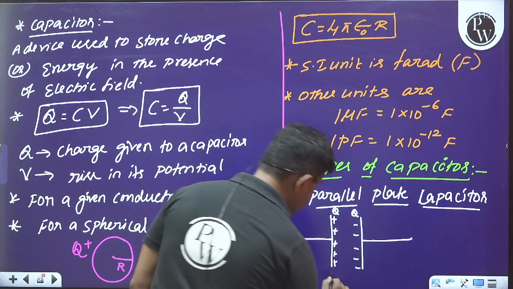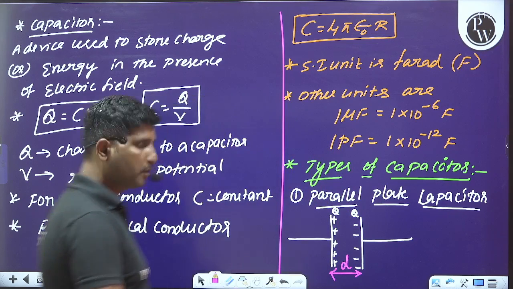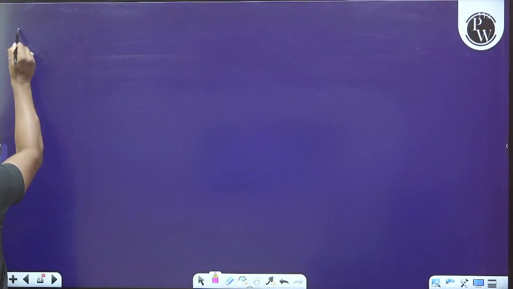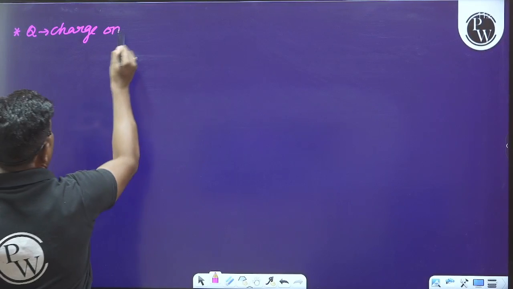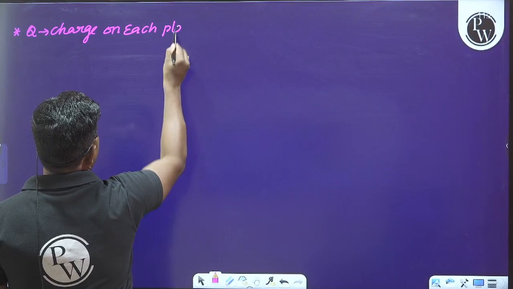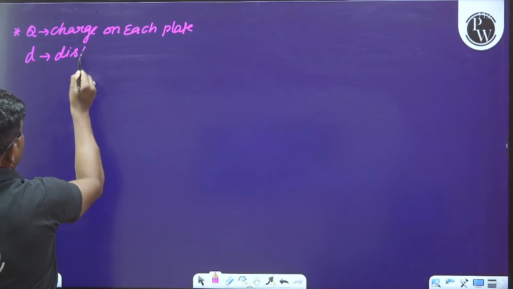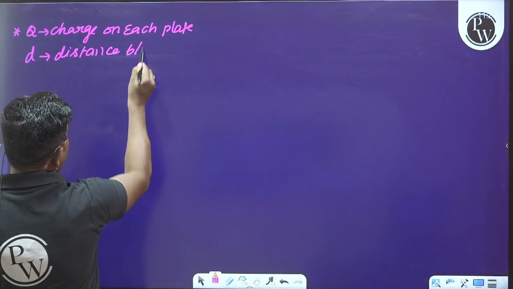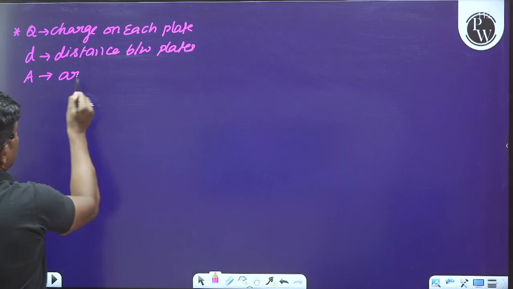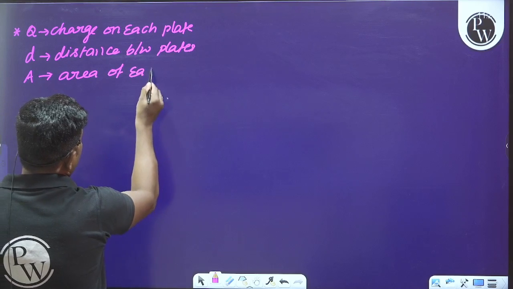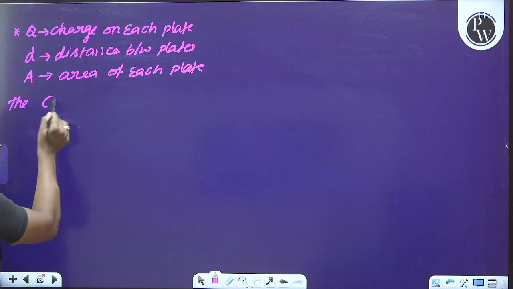So what is D? D is the distance between the two plates. Observe this. What is Q? Q is the charge on each plate of the capacitor. And D is the distance between the plates, and capital A is the area of each plate. Then we can say that the capacitance